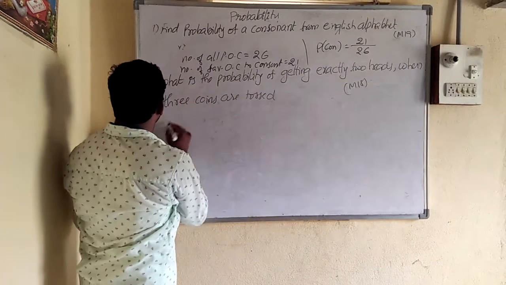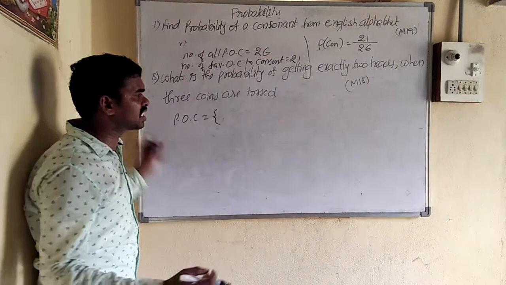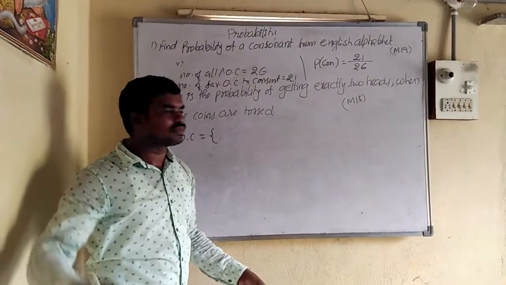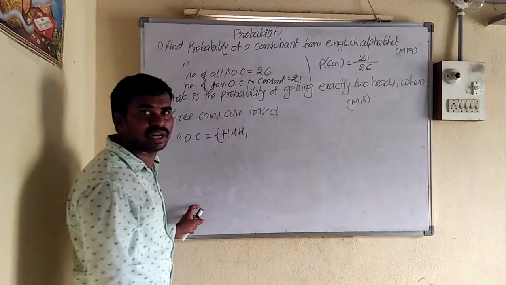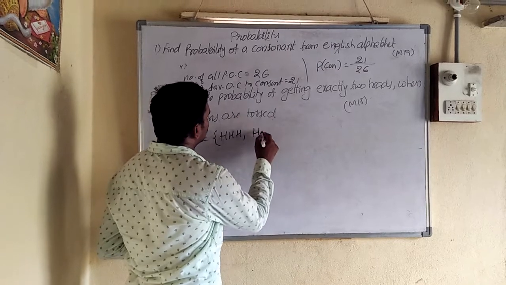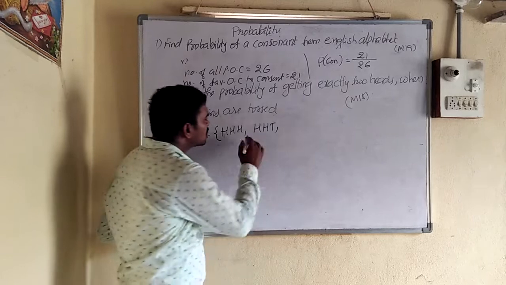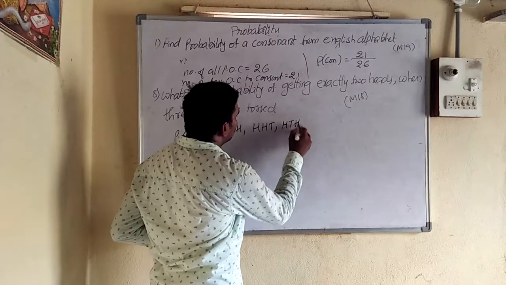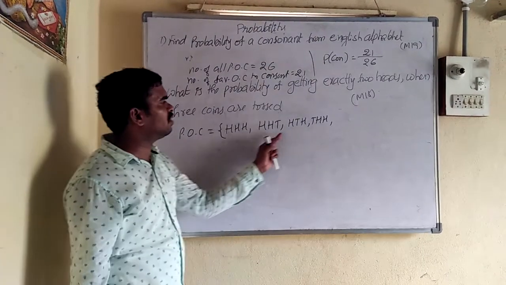So 3 coins are tossed. What are the possible outcomes? With 3 coins, maybe all 3 are heads. Maybe 1 head, 2 tails. Maybe 2 heads, 1 tail. The first 2 heads can be written as head, head, tail, or head, tail, head, or tail, head, head. Okay? Maybe 2 are heads, 1 is tail.